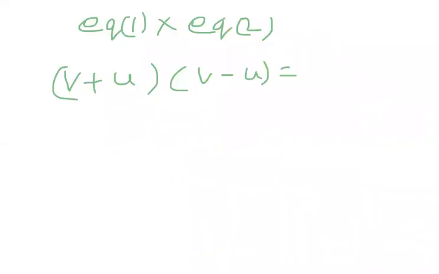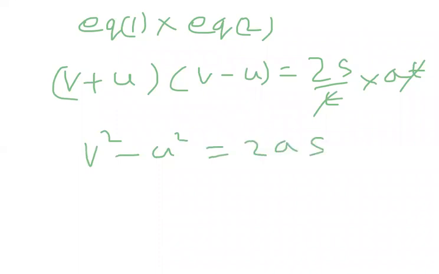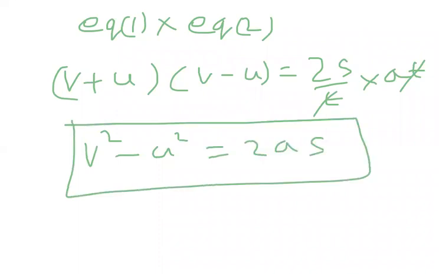Combining those, 2s by t into a into t. So t gets cancelled, and I can write v square minus u square is equal to 2as. This is one more equation of motion that I know: v square minus u square is equal to 2as.